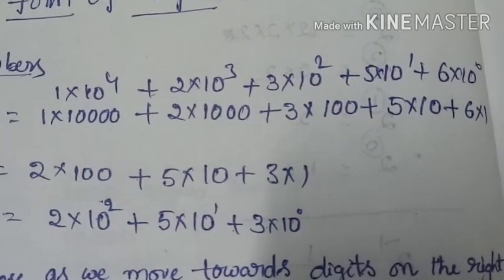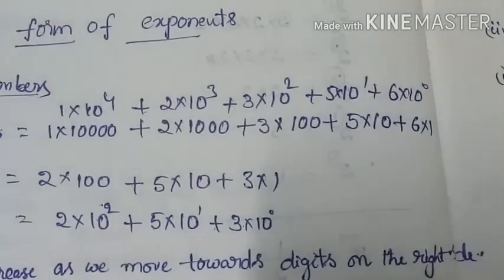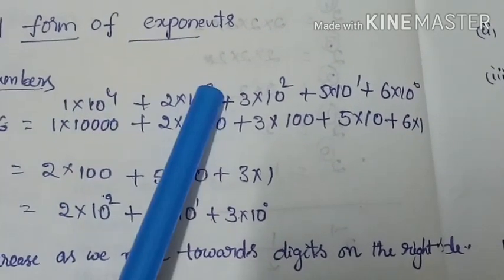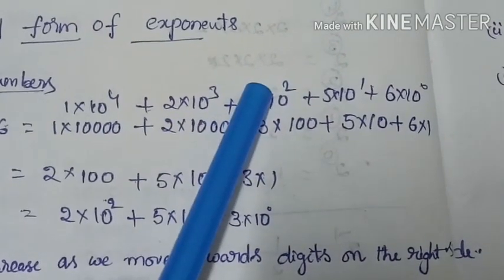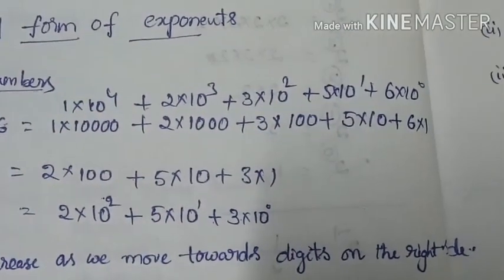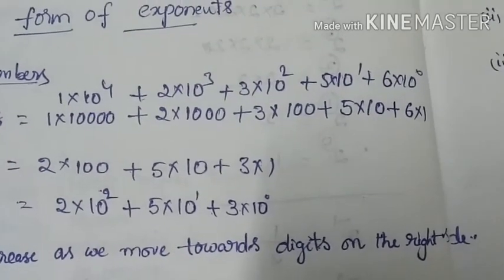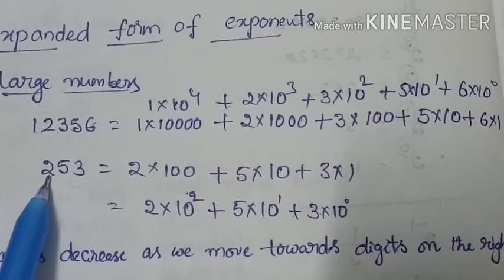What do we see? As we move towards the digits on the right hand side, the value of the exponents gradually decreases. Yes or no? So we will take another example, 253. So 3 is at the unit place, 5 is at the tens place, and 2 is at the 100 place.